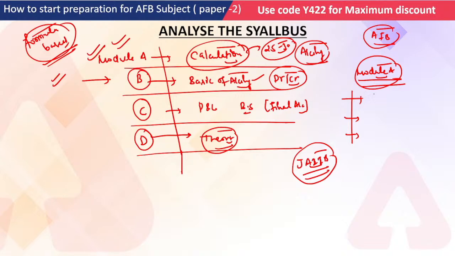That means if there is any chapter that you read in module A, it is certain that you will get questions from there. So you have to analyze the syllabus very precisely when you prepare for this JIB examination.